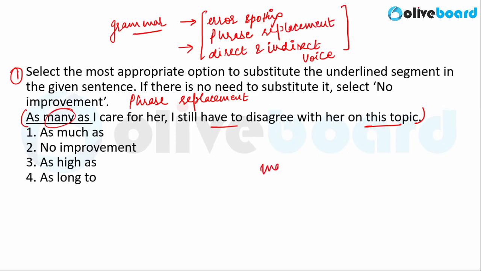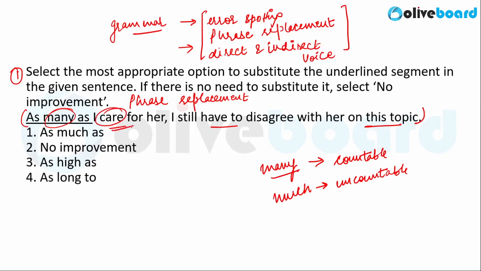Many is used for countable nouns. Many is always used for countable nouns, but much is always used for uncountable nouns, right? So, as much as I care for her, care here is an uncountable noun. Care is an uncountable noun, so many cannot be used here. Many is used with countable nouns.